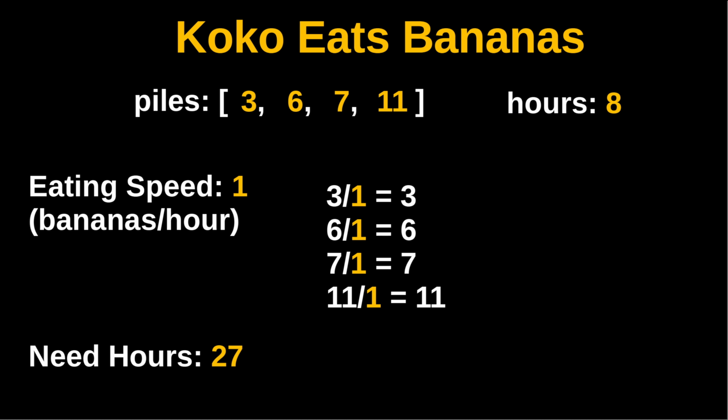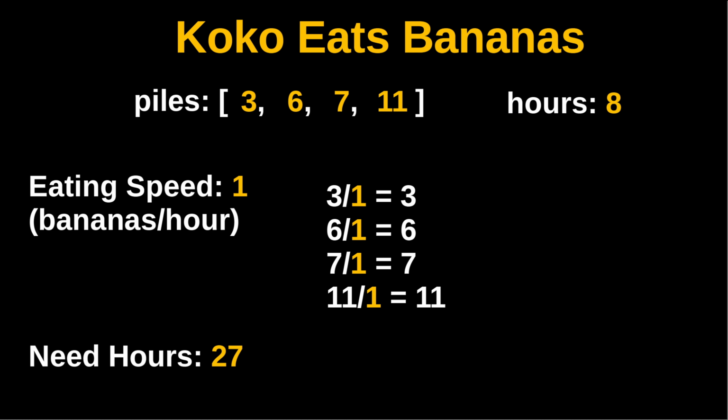Here are the piles of bananas given to Koko. In the first pile, there are 3 bananas, and 6 bananas in the second pile, 7 bananas in the third pile, and 11 bananas in the fourth pile. And we are given 8 hours to finish all these bananas.